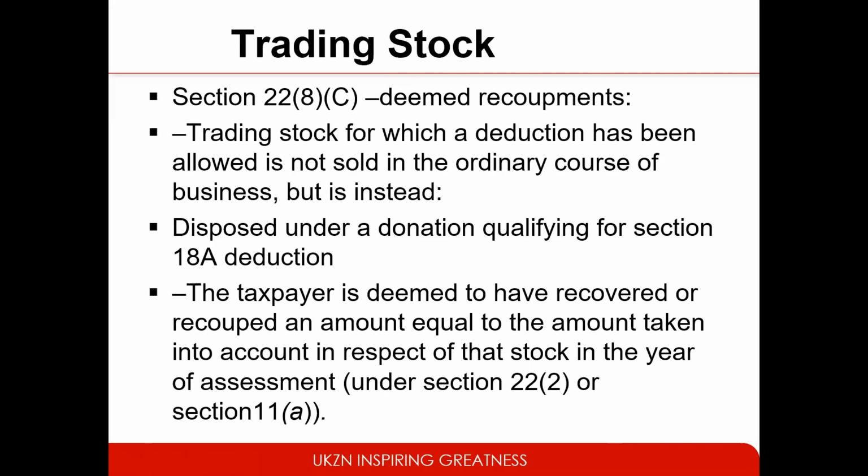Section 22(3)(a)(ii) then deals with deemed recoupment as well. So they say trading stock for which a deduction has been allowed is not sold in the ordinary course of business, but is instead disposed of under a donation, qualifying in this case. Remember last time it was not qualifying. Then the taxpayer is deemed to have recovered or recouped an amount equal to the amount taken into account in respect of that stock in the year of assessment under section 22 or section 11A.